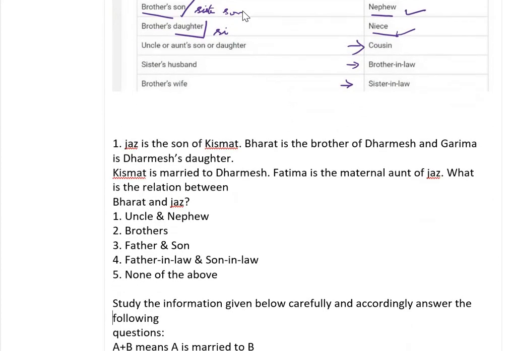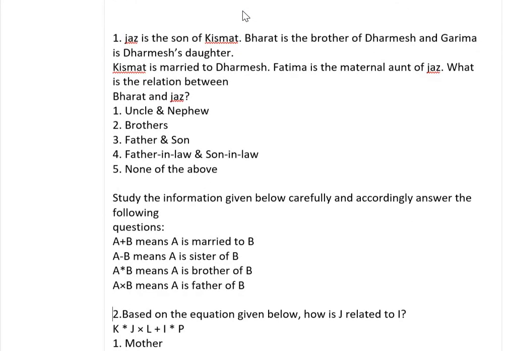First question. Some information is given here: Jas is son of Kismat, Bharat is the brother of Dharmesh, like that. To recognize the relation between the people, we first use some common symbols. I am using a square for male and a circle for female, for all questions.